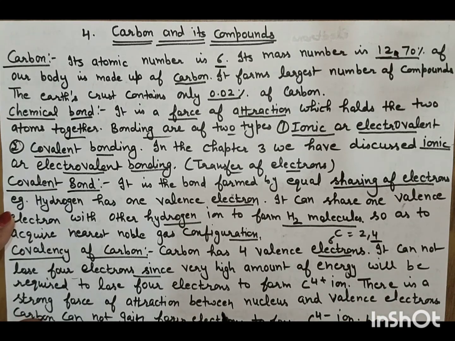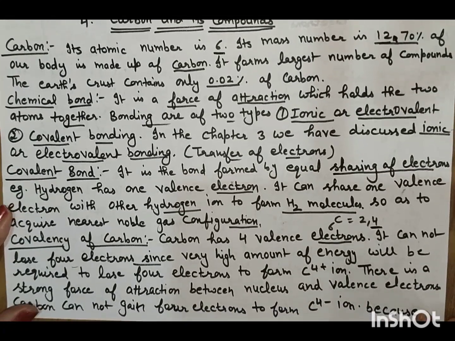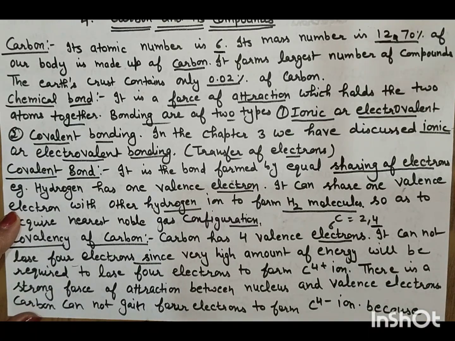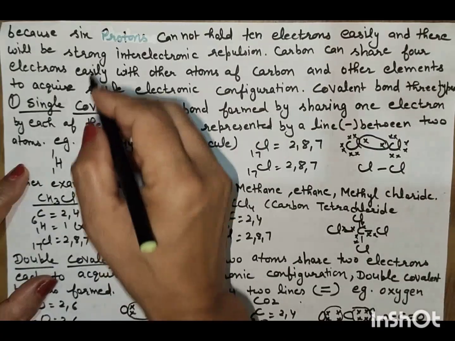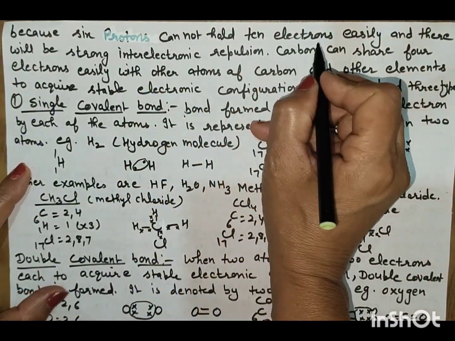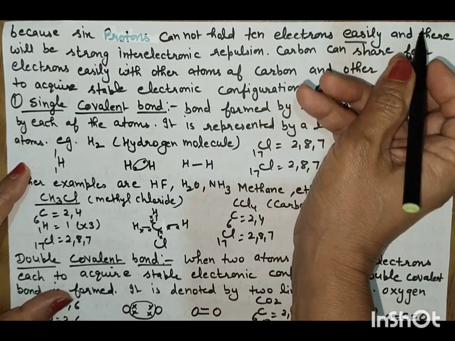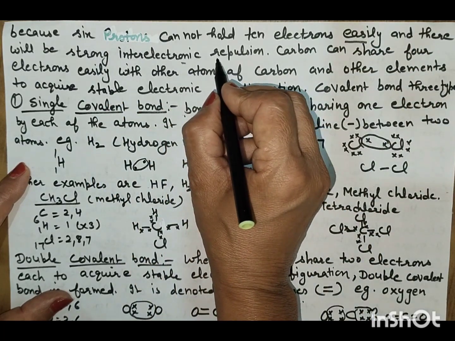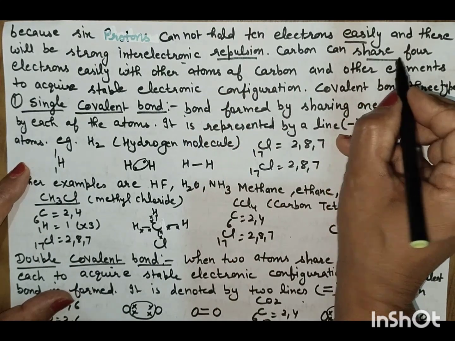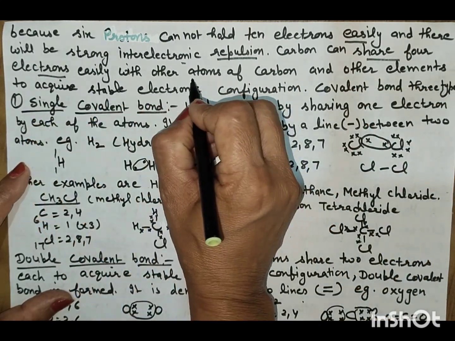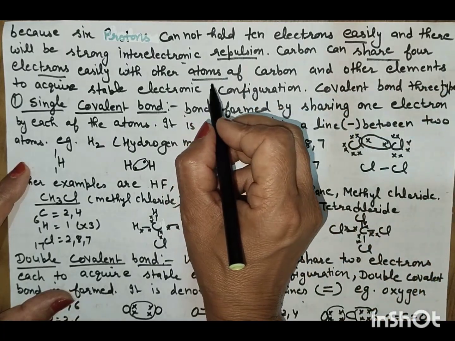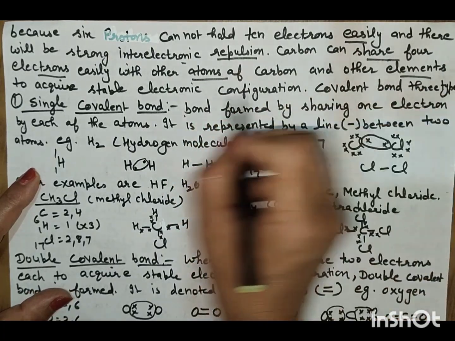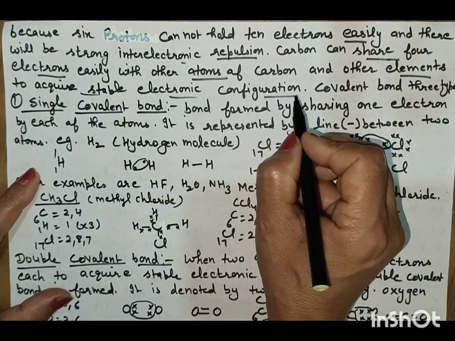There is a strong force of attraction between the nucleus and the valence electrons. Carbon cannot gain 4 electrons to form the C4 minus ion, because 6 protons cannot hold 10 electrons easily and there will be strong inter-electronic repulsion. So carbon shares 4 electrons easily with other atoms; transfer is not possible. Other elements also share to acquire a stable electronic configuration.